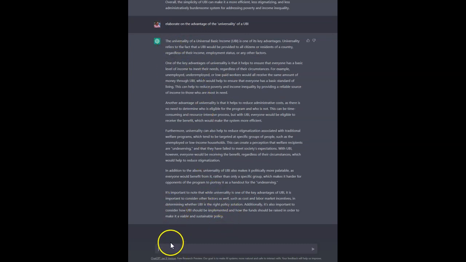So let's see if I take this, just for example, this paragraph or this section, and say, can you suggest some academic journal articles that deal with the universality of a UBI.